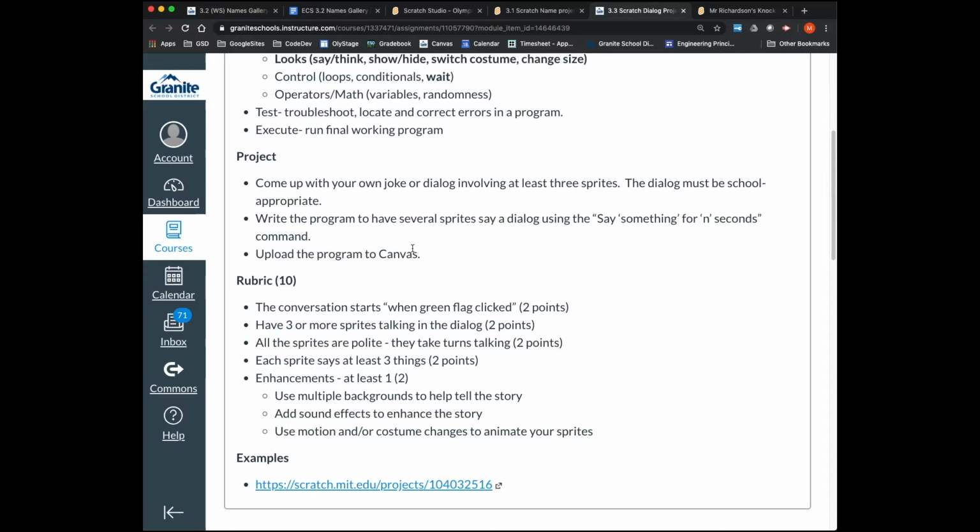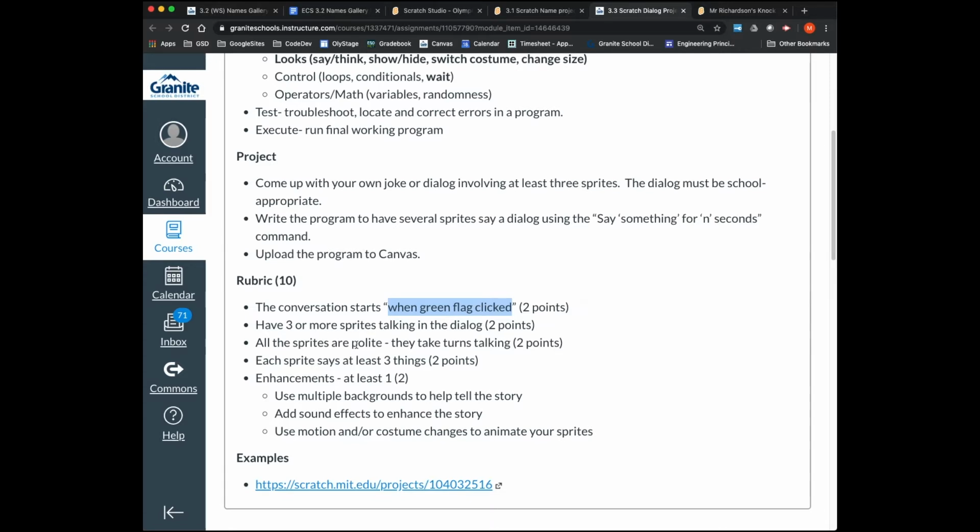We'll review the rubric. The conversation needs to start when the green flag is clicked. That's going to be part of every assignment. Always start things when the green flag clicked. You need to have 3 or more sprites talking. All the sprites are polite. They take turns talking. They're not talking over each other. And that's a pretty good challenge for this. That's the hardest part of this assignment, is making sure all of the dialogue happens in the right order. Each sprite has to say at least 3 things.